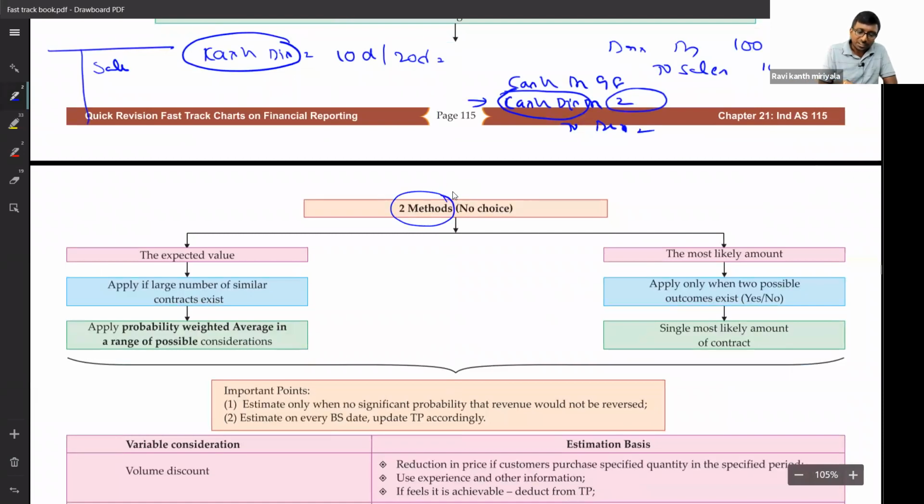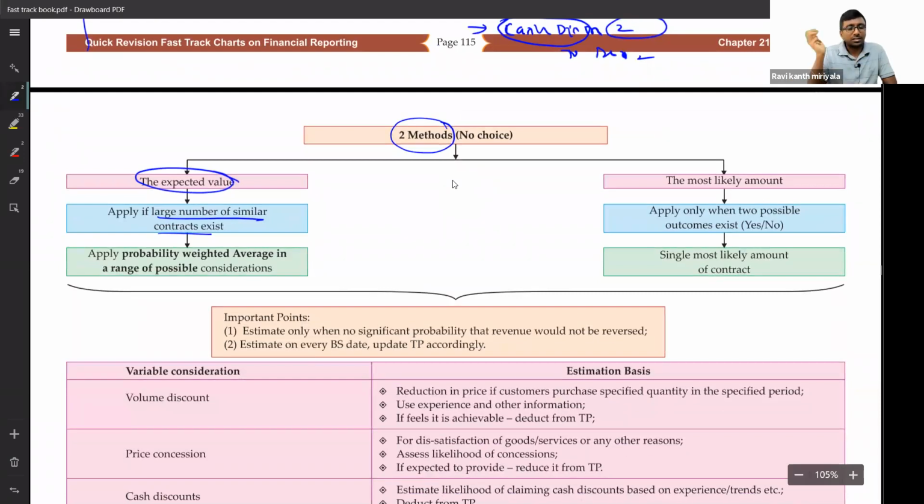Estimation, expected value. When do you go for expected value? When you have a large number of similar contracts, right? This offer is not given to one person. This is given to all the customers. Under that circumstance, I don't know who is going to take it up. Then let us take up the probabilities, just multiply with the probabilities. We'll get an average number, a weighted average of probability, that is the expected value. That expected value you are supposed to go with.